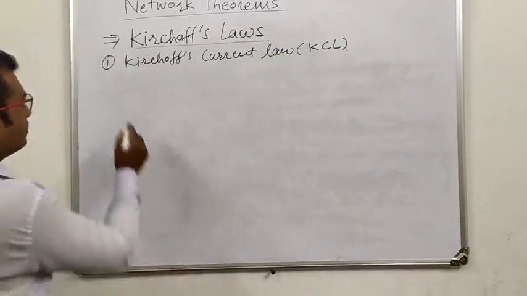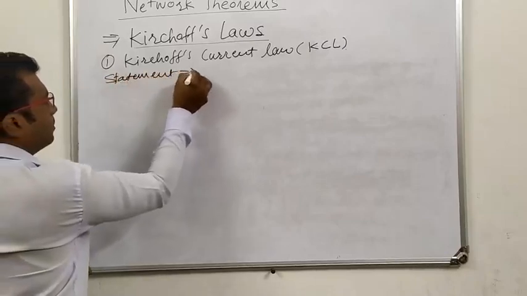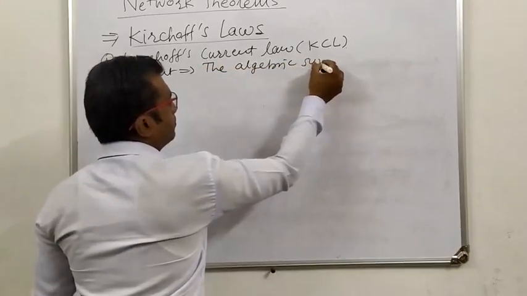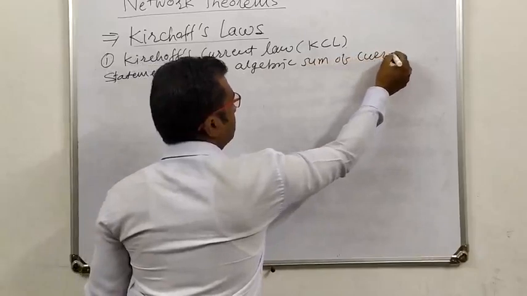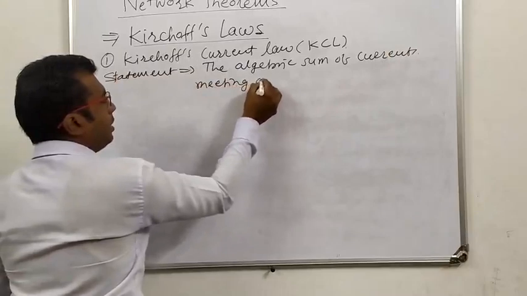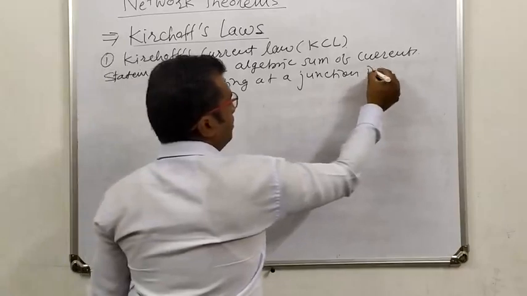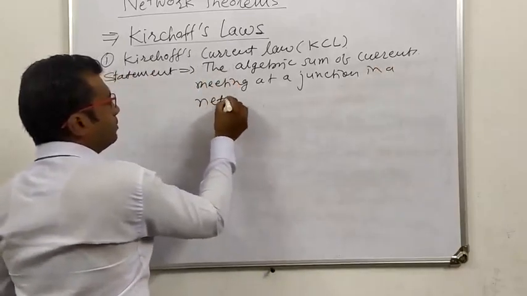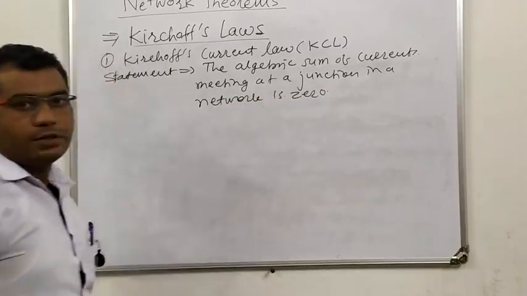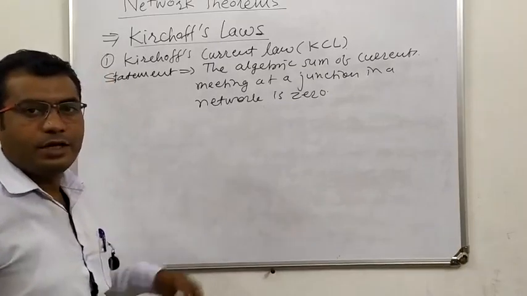The statement for Kirchhoff's current law is: the algebraic sum of currents meeting at a junction in a network is zero. That is, this is the statement for Kirchhoff's current law. That is, the algebraic sum of currents meeting at a junction in a network. In a network, in a circuit.